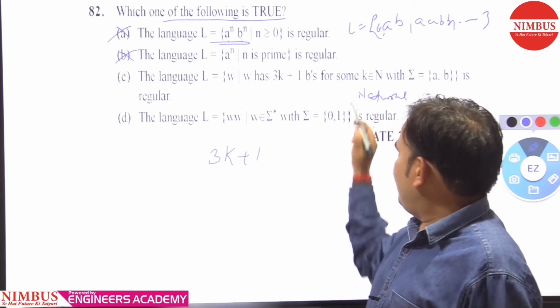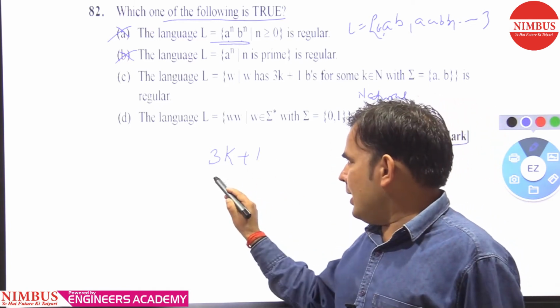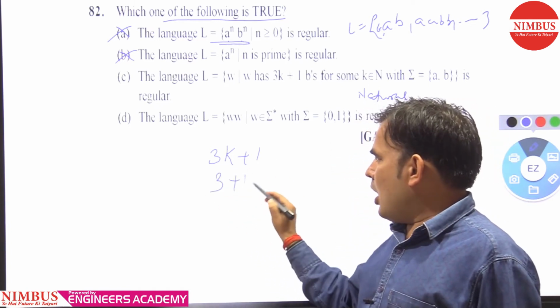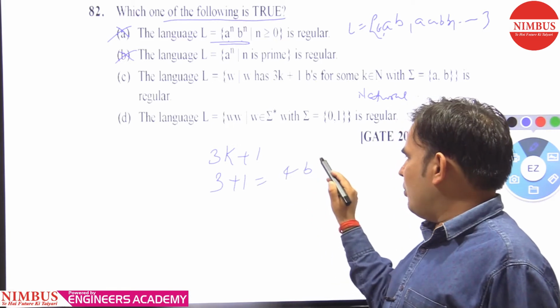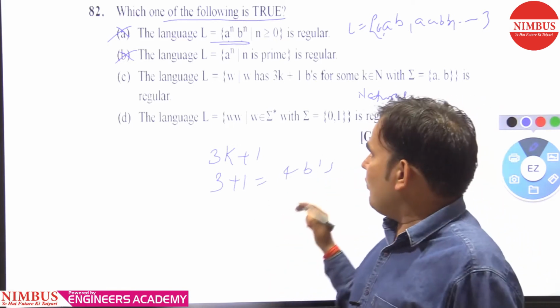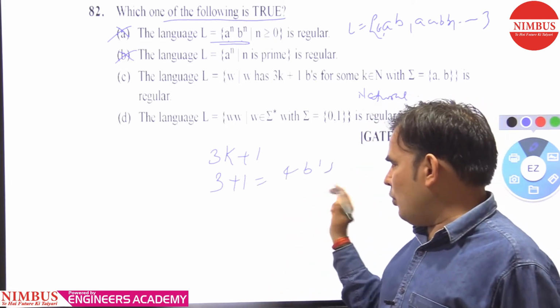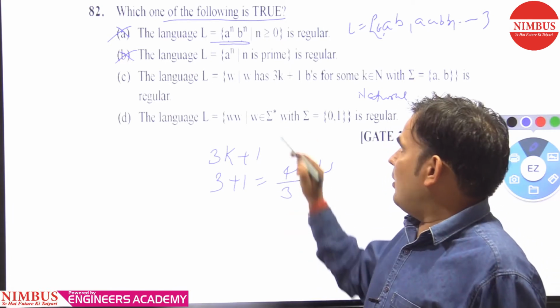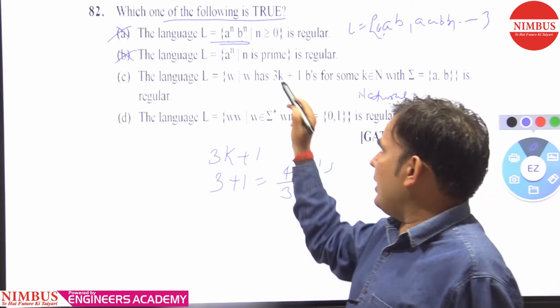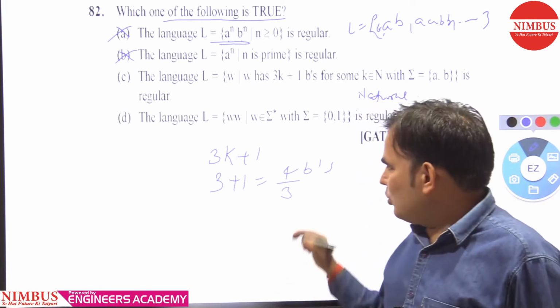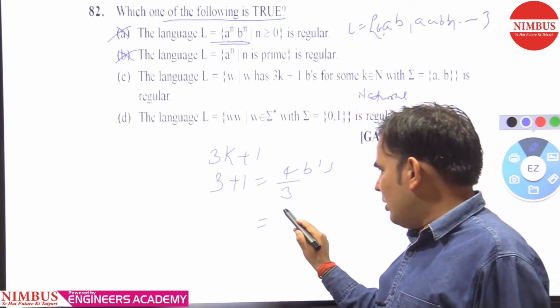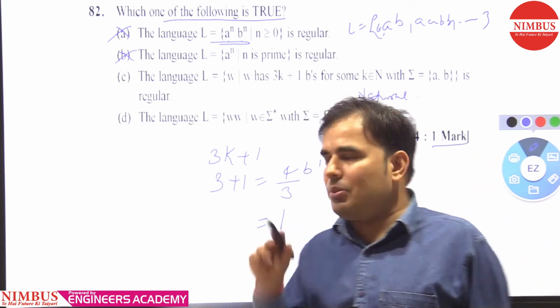If k equal to 1, then 3 plus 1, so 4 b's. When we divide this 4 by 3, because every time we are multiplying k with 3, what is the remainder? Only one remainder is there.